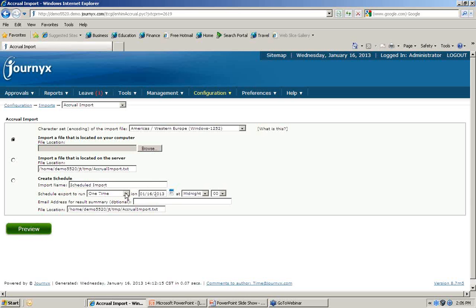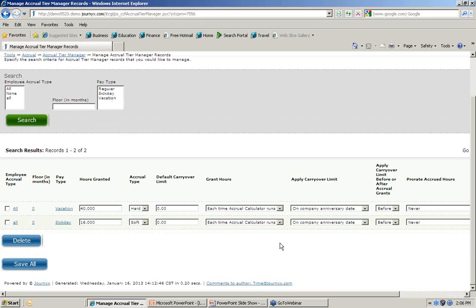The other methodology that we have is through a tool that we have called the accrual calculator tool. And this tool allows you to build different tiers of rules. For example, this particular tier that I've created for vacation will give me 40 hours of vacation time every time the tool is run. Again, you can run this tool manually. You can schedule it to run as often as necessary.